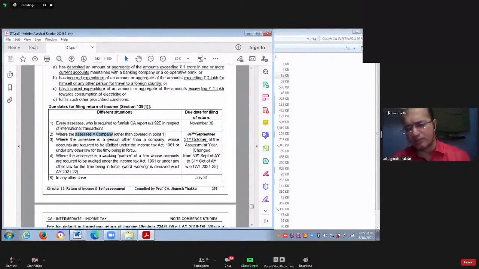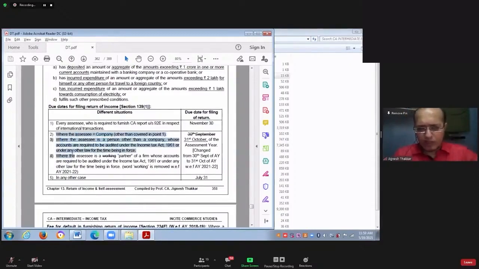What is an international transaction is also defined. There is a separate chapter called transfer pricing in CA final. In that, it will be discussed in detail what they mean by international transaction. But for the time being, you can understand that international transaction is the purchase or sale of goods or services.